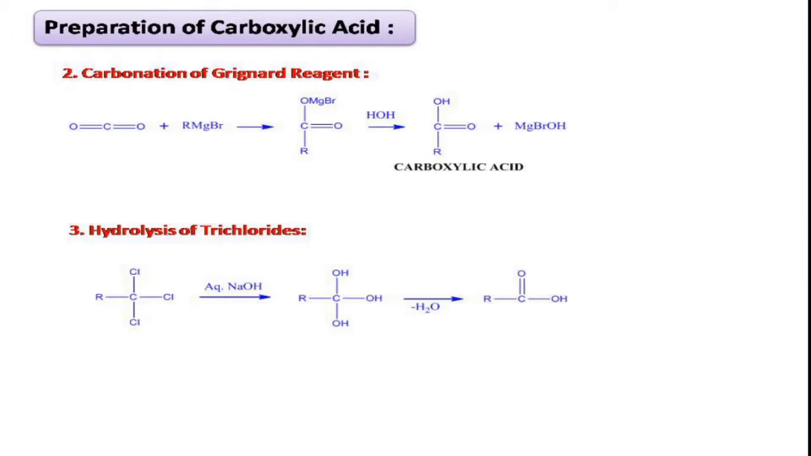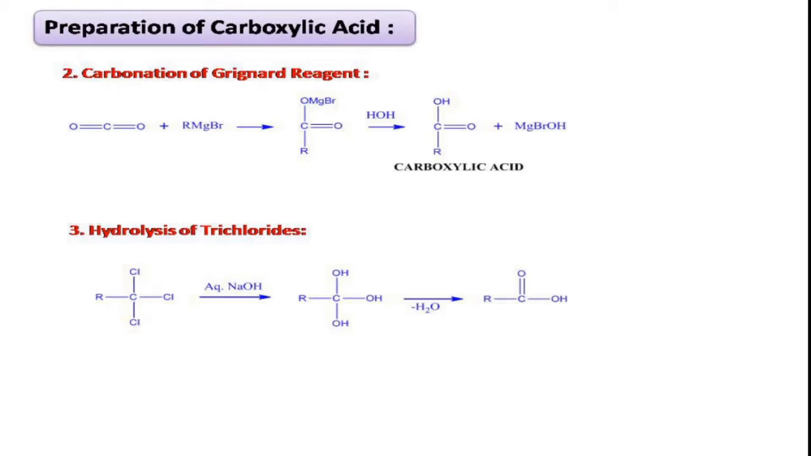This addition reaction is initiated by a nucleophile, so we call such an addition reaction a nucleophilic addition reaction. So in this first step, what happened? There is a nucleophilic addition of the carbanion, that is the alkyl group, on the carbon dioxide, right? Followed by hydrolysis, we will get the carboxylic acid as the product, right?